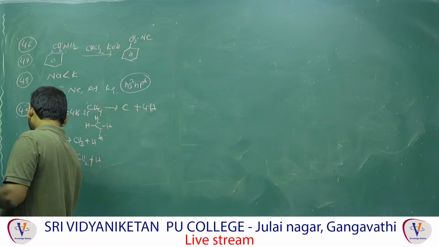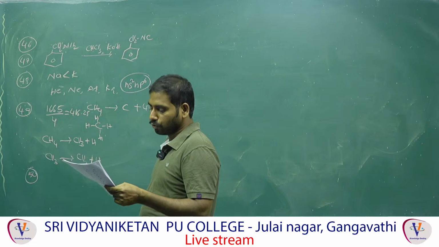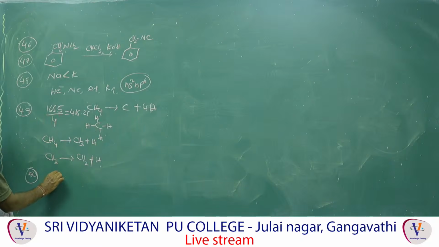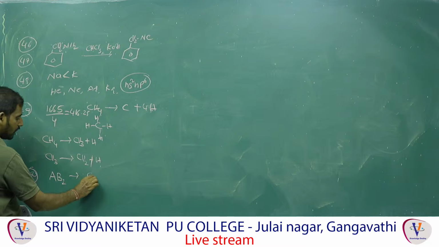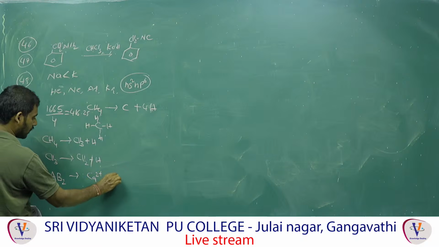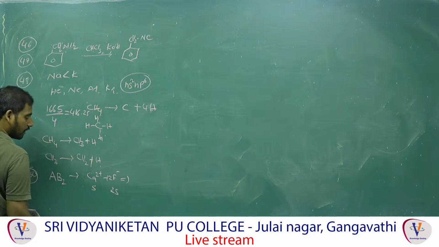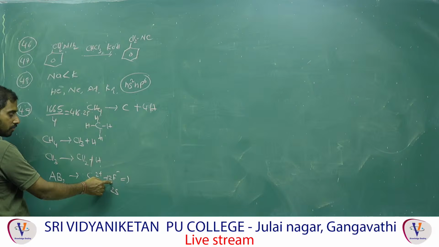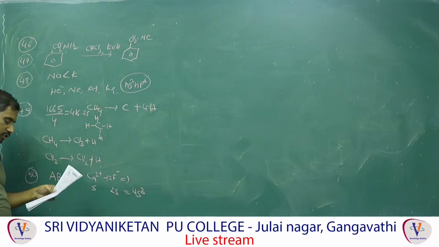Next one, question number 50 is related to Ksp. CaF2 is AB2 type, that means Ca2+ plus 2F minus, like this you have to dissociate, so this is S, this is 2S. Ksp is equal to the concentration of Ca2+ times the concentration of F minus squared, that means you will get 4S cube. So 4S cube.